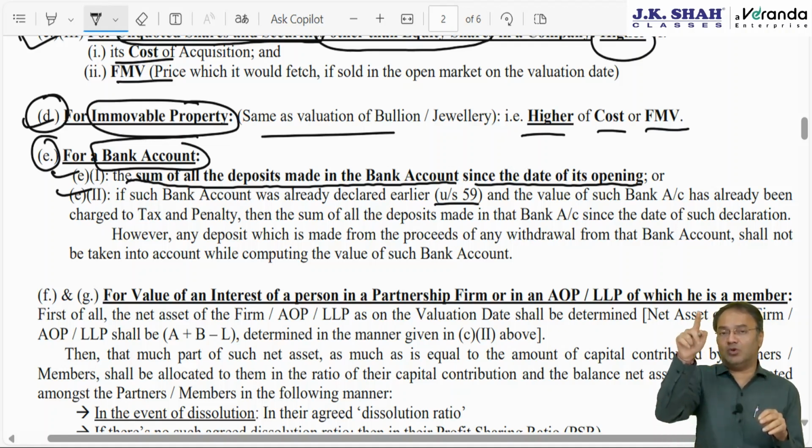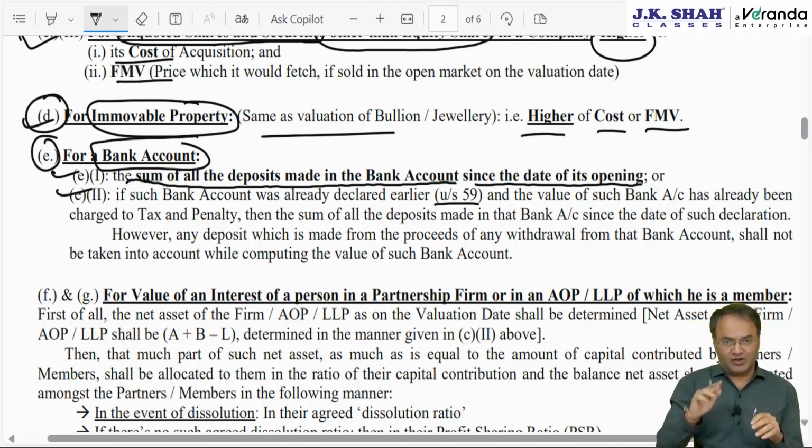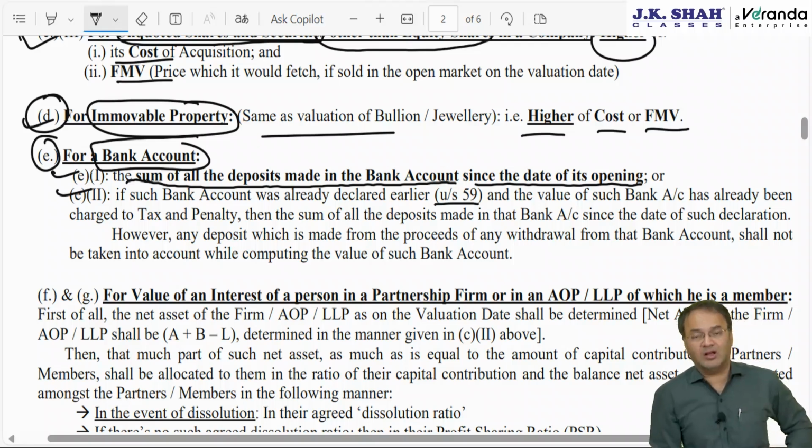The value will be the total amount deposited from the date of opening till the 1st April valuation date. However, if the bank account was disclosed in that amnesty scheme in July 2015, then the value of the bank account will be whatever amount is deposited after making disclosure of the bank account under this act.